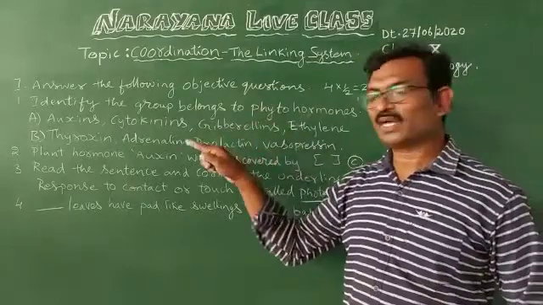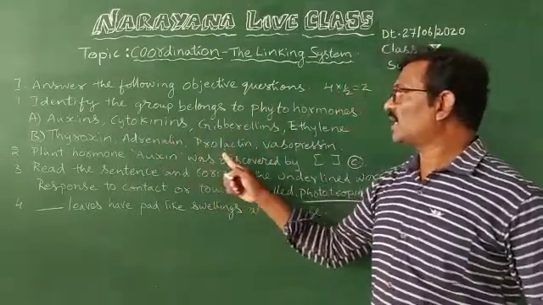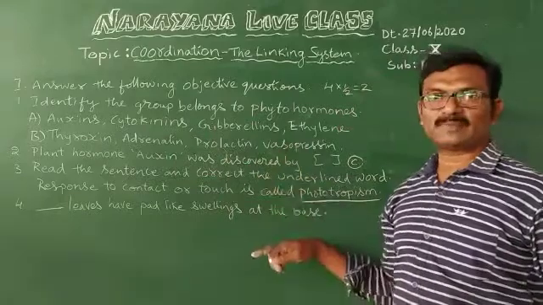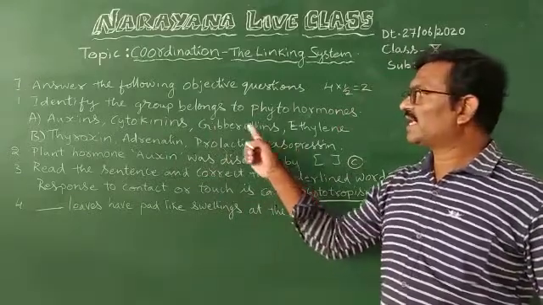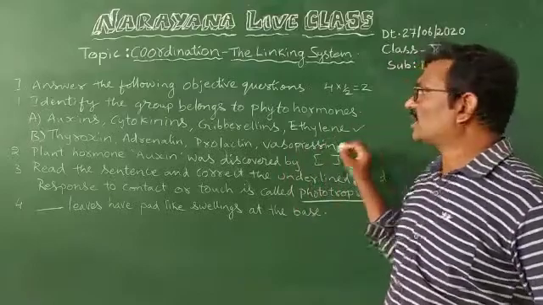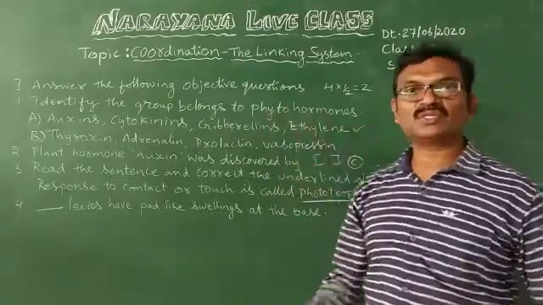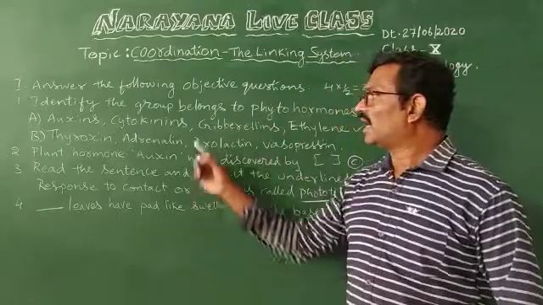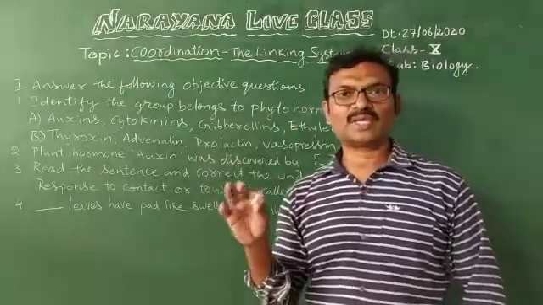B group: thyroxine, adrenaline, prolactin, vasopressin. So Group A is the correct answer because these hormones belong to plants, and B group hormones belong to animals.